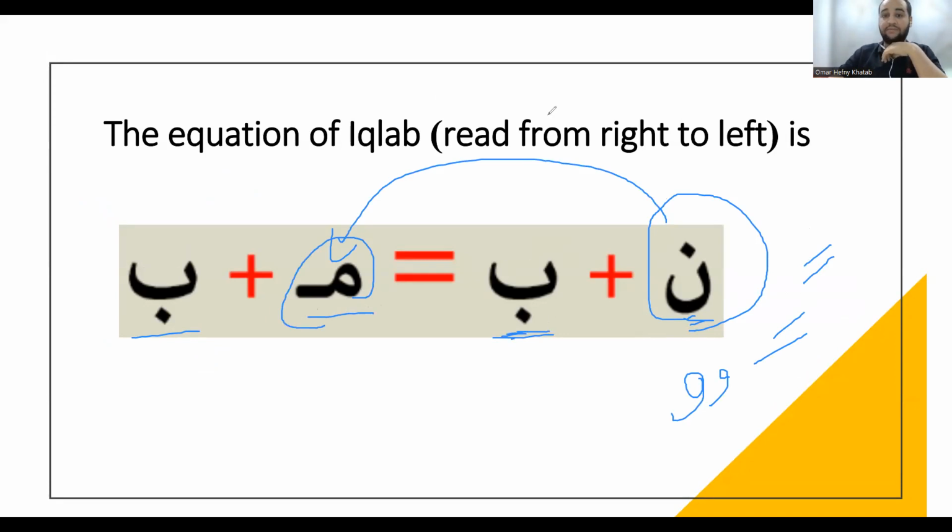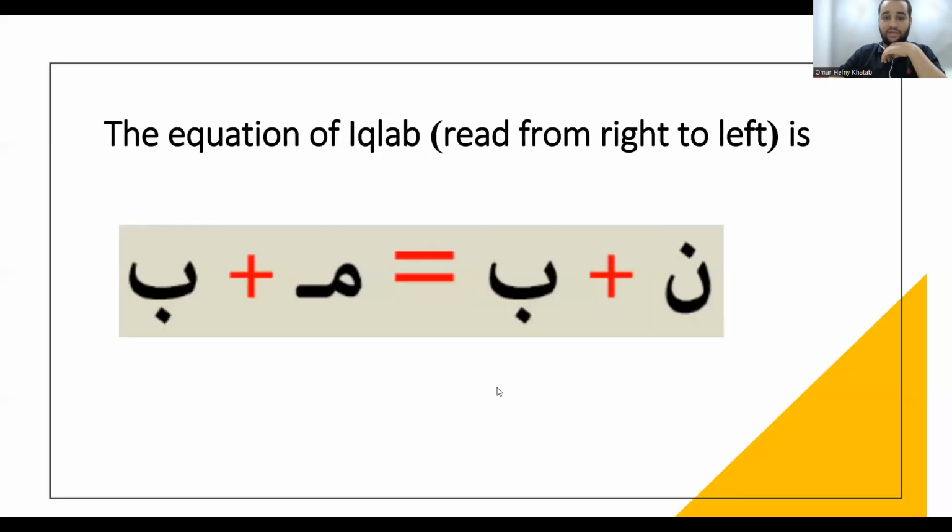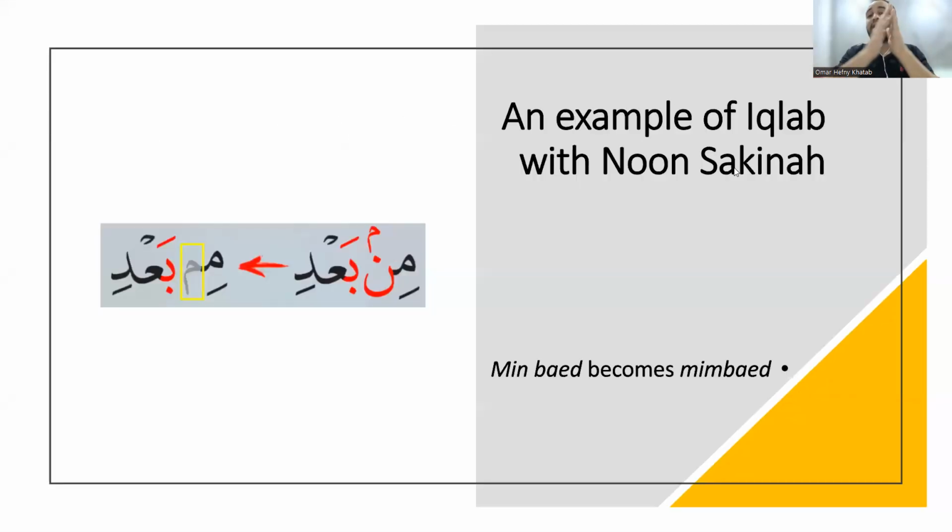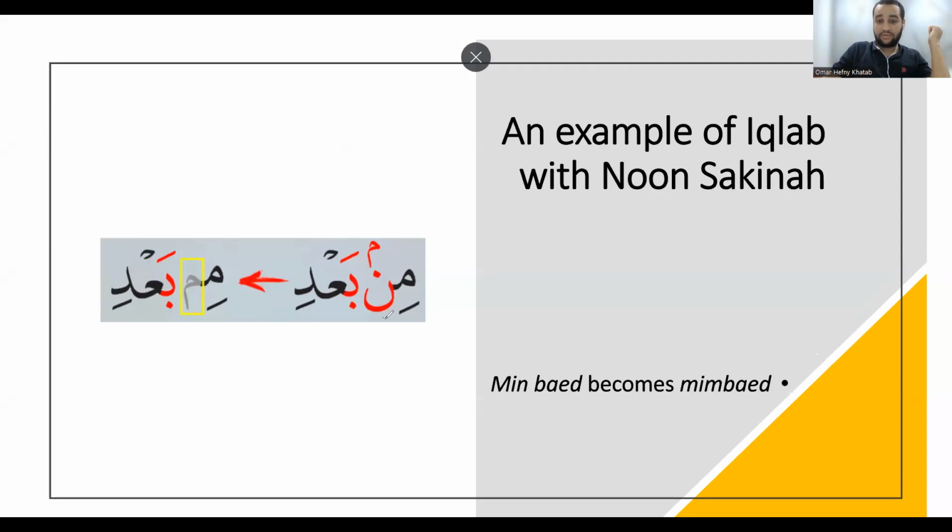Let's have some examples. An example of Iqlab with noon sakina. As in our equation, here we have noon sakina followed by ba. We're going to change it into meem. And instead of saying min ba'd, we're going to say min ba'd with ghunna.